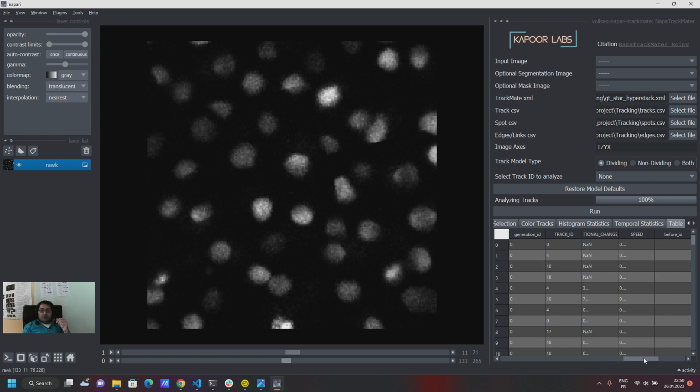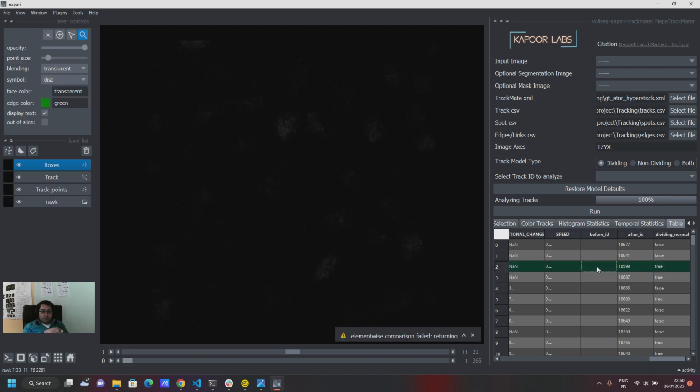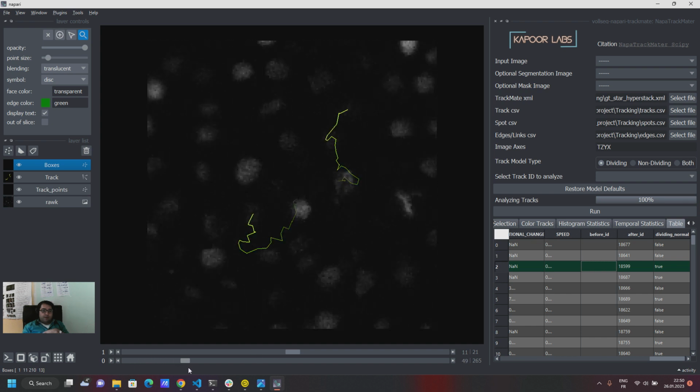Then you have other attributes like directional change and speed of your cells, which have been attached to each cell. Then the after ID is the cell that comes after it, and the before ID is none, because in this case this is a root track, but otherwise all of the cells which have been tracked actually have these attributes. In the table you only see the root tracks, and also whether the cell divided or not divided.